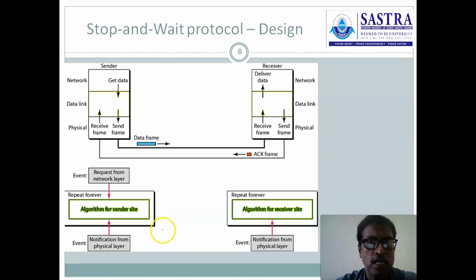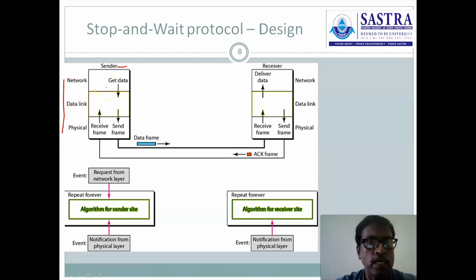I'll explain the design components for the stop and wait protocol here. In the stop and wait protocol, as I said previously, an acknowledgement is available for each and every data frame transmitted from sender to receiver. Come to the sender side. As in the previous protocol, there are three layers available: network layer, data link layer, and physical layer. Because the data link layer is in between the network layer and the physical layer, we are discussing these three layers.